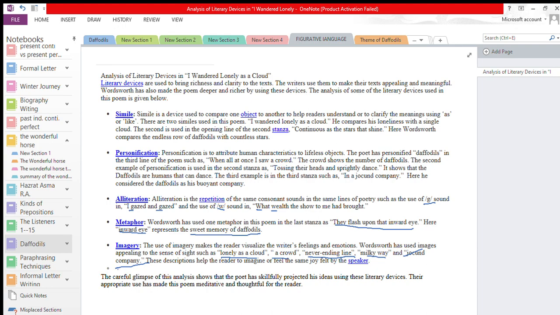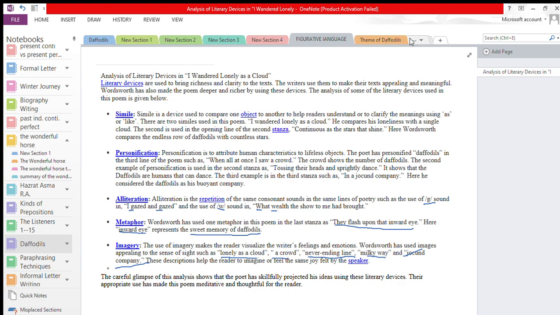Okay, so the careful glimpse of this analysis shows that the poet has very skillfully projected his ideas using these literary devices: simile, metaphor, personification, alliteration, and imagery. Their appropriate use has made this poem meditative and thoughtful for the reader.